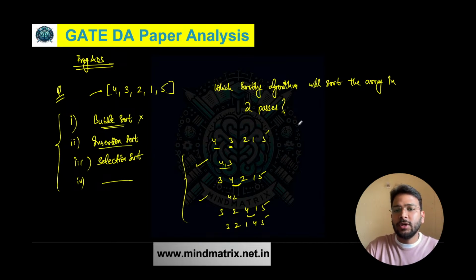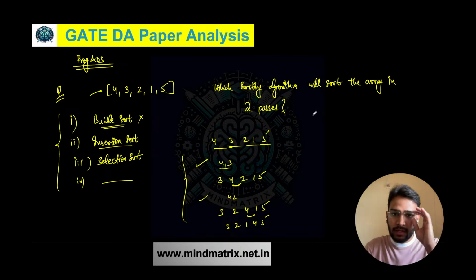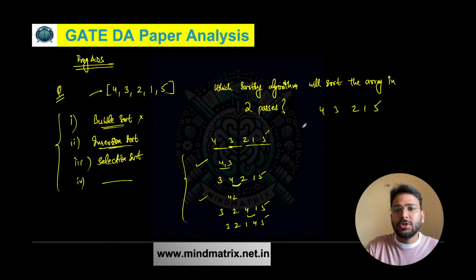What about insertion sort? If the array is in descending order, basically we check the inversion pairs also. 4, 3, 2, 1, 5, this is the array given to us. Now in case of insertion sort, first you need to swap these two, and then you are going to swap the next one. So basically inversion pairs are existing here. 4, 3 inversion pair is existing, 4, 2 inversion pair is existing, 4, 1 inversion pair is existing. That means more than 2 passes are required. So insertion sort cannot be the answer here.